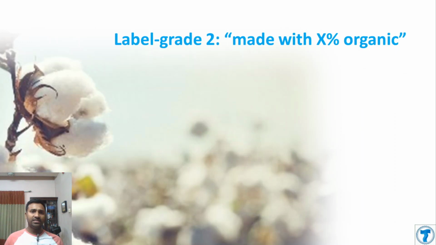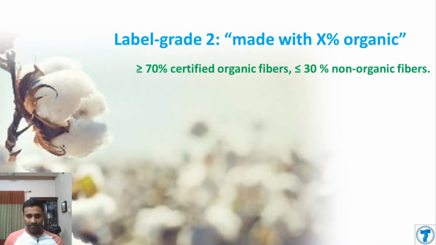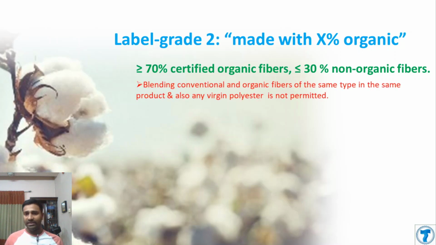Now the label grade 2, that is made with X% organic, must have equal to or more than 70% certified organic fiber and 30% or less non-organic fiber. There also you cannot mix conventional and organic fibers together, and there should not be any virgin polyester.